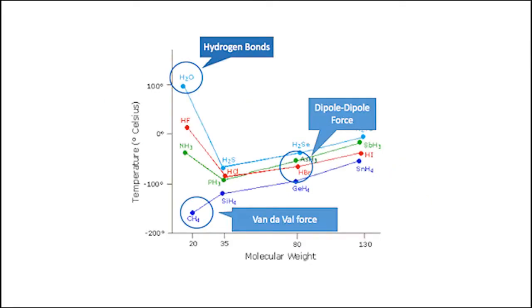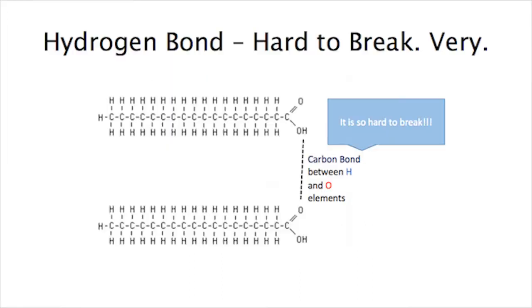So among the 3 forces, the hydrogen bond is the strongest, which means that it requires the most energy to break. For example, water contains hydrogen bonds, so its boiling point and latent heat are relatively very high. According to the molecular structure, a hydrogen bond does exist between the oil molecules, which means that oil will have a very high boiling point, almost 300 degrees Celsius, and a very large latent heat, which also makes it a very nice medium for cooking.